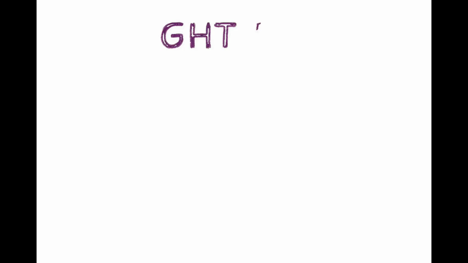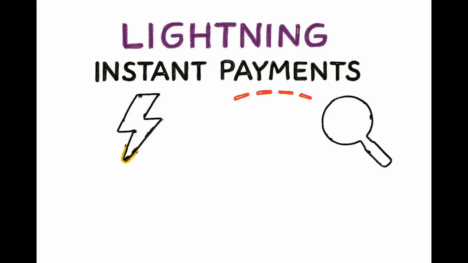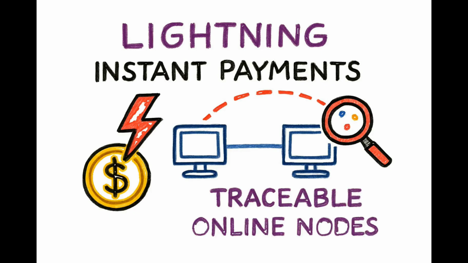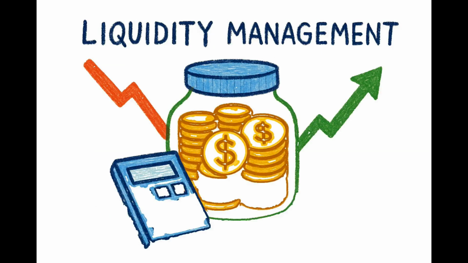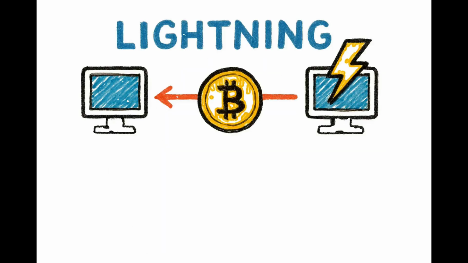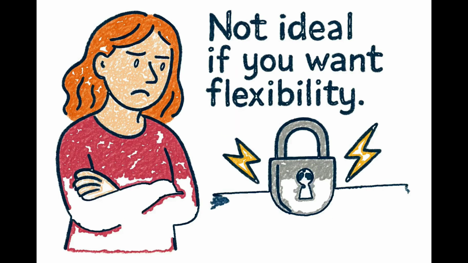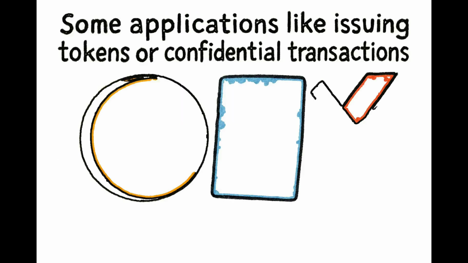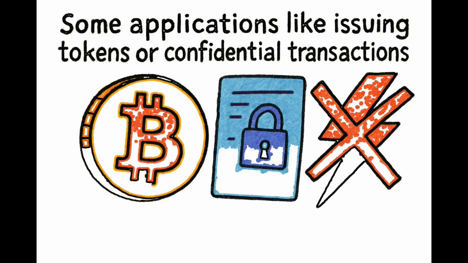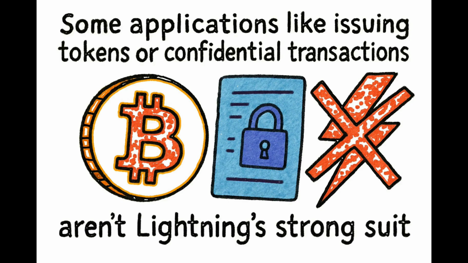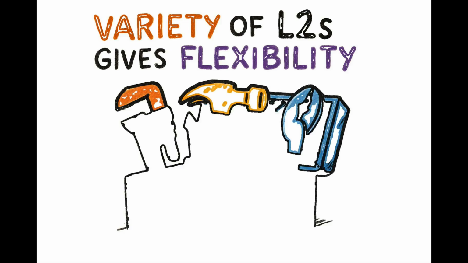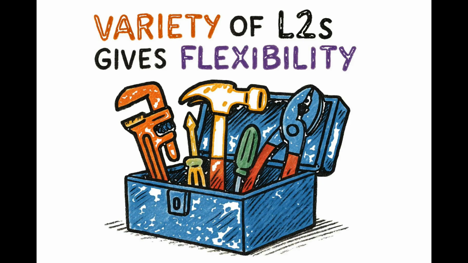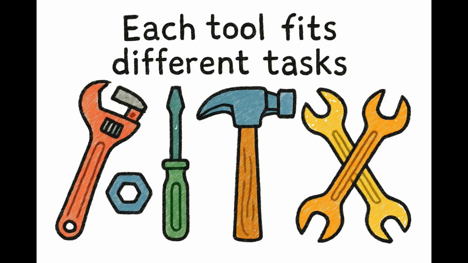Payments versus privacy. Lightning excels at small, instant payments, but transactions are still somewhat traceable and require online nodes. Liquidity management. Lightning channels need funds locked in advance. Not ideal if you want flexibility. Use case diversity. Some applications, like issuing tokens or confidential transactions, aren't Lightning's strong suit. Having a variety of L2s gives the Bitcoin ecosystem flexibility, like having different tools in a toolbox. Each tool fits different tasks.